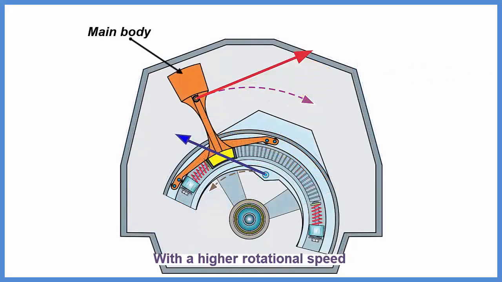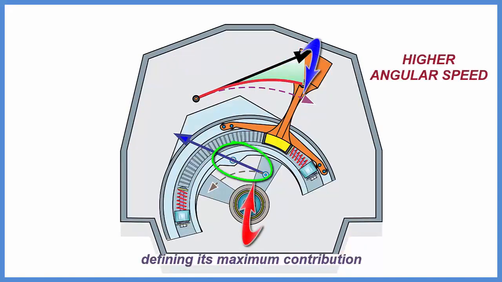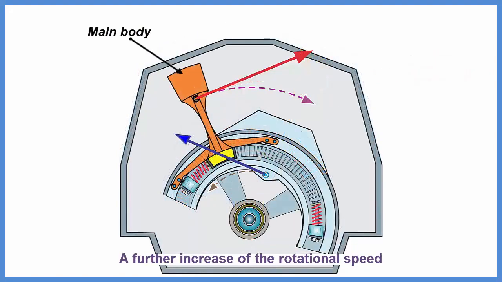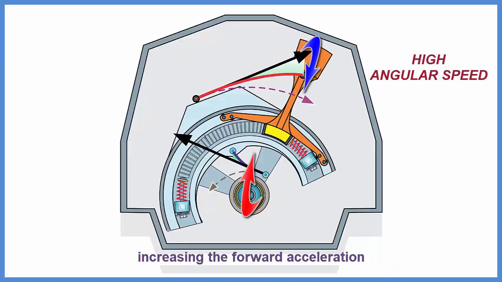With a higher rotational speed, the path of the secondary can reach its straight path defined at the start of the cycle, defining its maximum contribution to the forward acceleration of the vehicle. A further increase of the rotational speed increases the inertial resistance of the main body to the bending of its path, backwards, increasing the forward acceleration of the secondary and the vehicle.